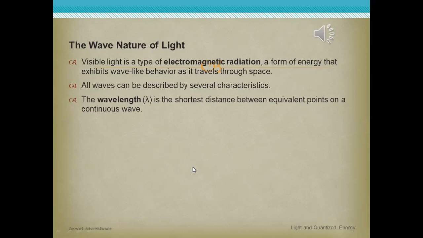So who can answer me? What about wavelength? Thamer, can you read it again? What's meant by wavelength, Thamer? Yes. The wavelength is the shortest distance between equivalent points on a continuous wave. It's okay. Thanks, Thamer.